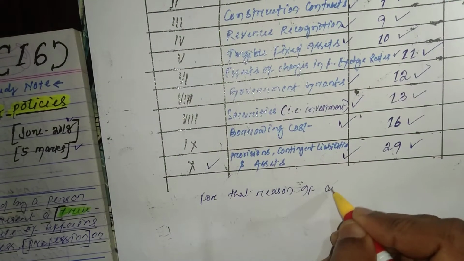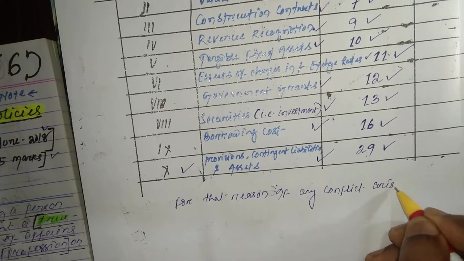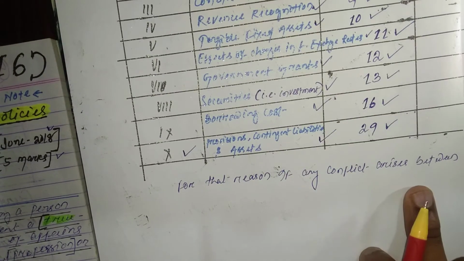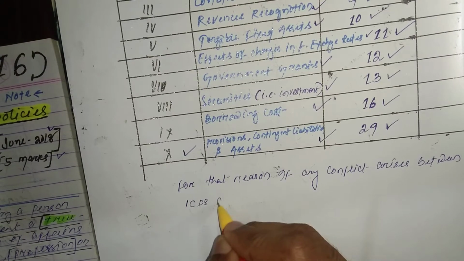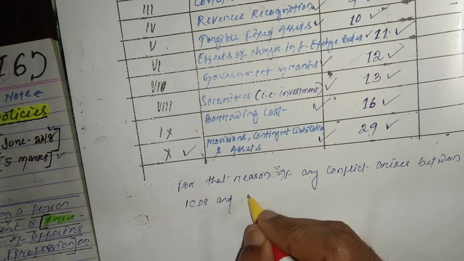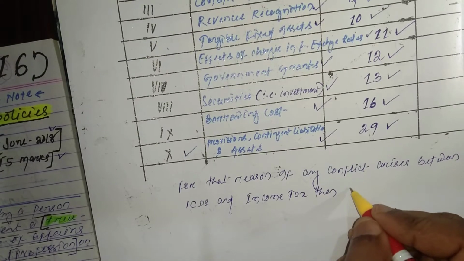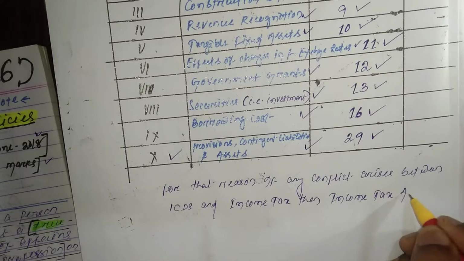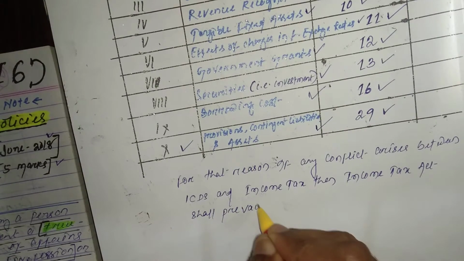So for that reason, if any conflict arises between ICDS and the Income Tax Act, then the Income Tax Act shall prevail.